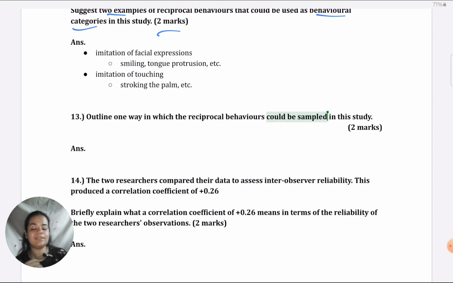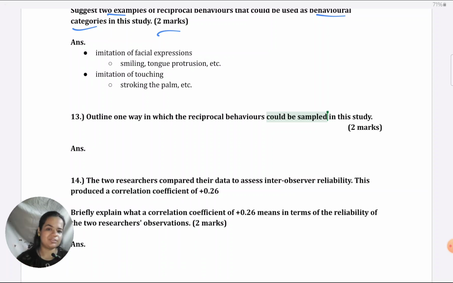So first thing, if it is coming to your mind that sampled is the word used, so I must think about random sampling, volunteer sampling, opportunity. That's not the type of sampling they're asking you for. They're asking you about observational sampling of behavior. So you need to think about only two possibilities: time sampling and event sampling. Both are equally correct. It's not that one of them is the correct answer. So take any one and explain it correctly to get 2 marks. This is an outline question.